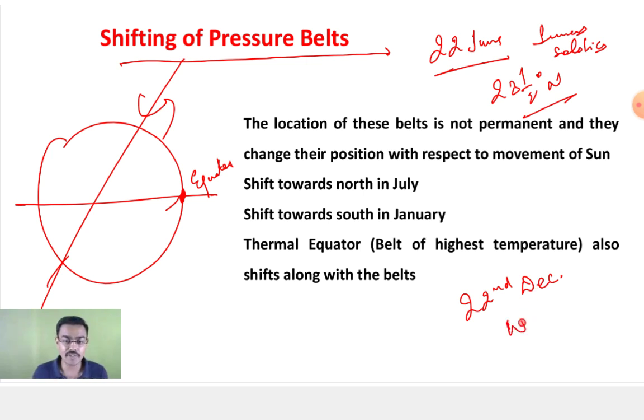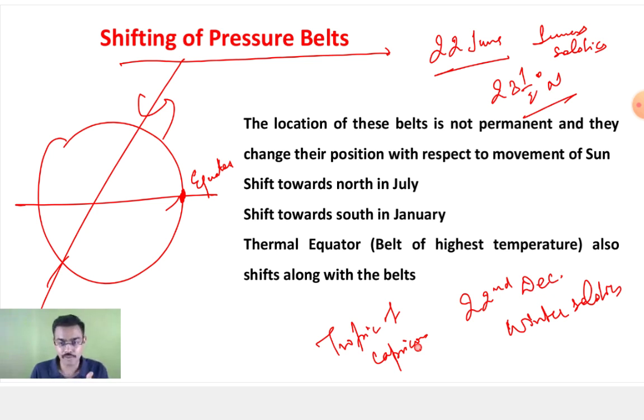So that is your winter solstice. Okay, that is your winter solstice. So you have the sun rays directly over your Tropic of Capricorn. Okay, Tropic of Capricorn. So what will happen because of that? It is not fixed also. Correct. 21st or 22nd June or 22nd December.